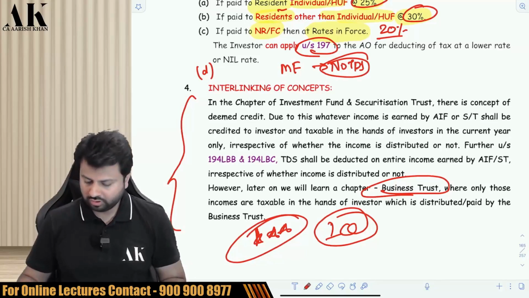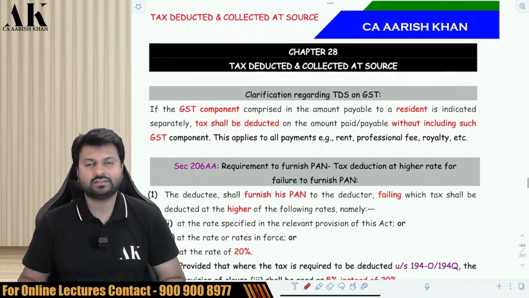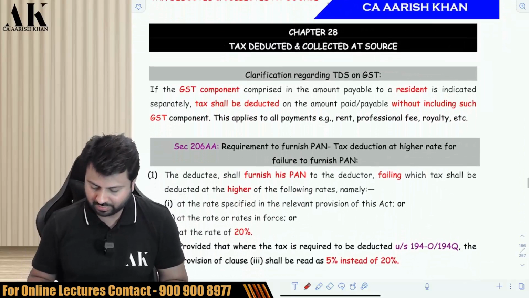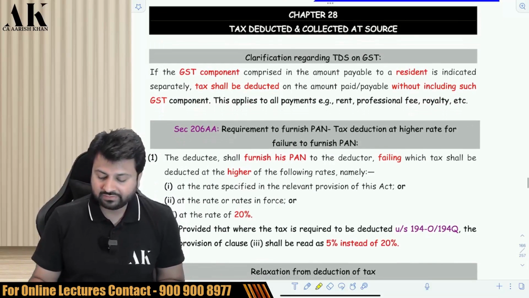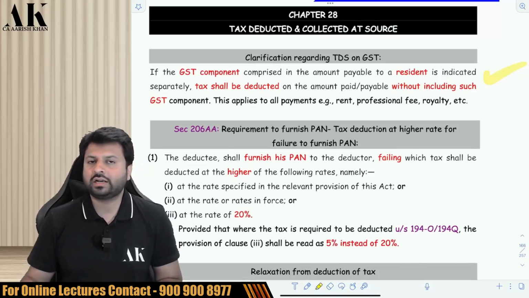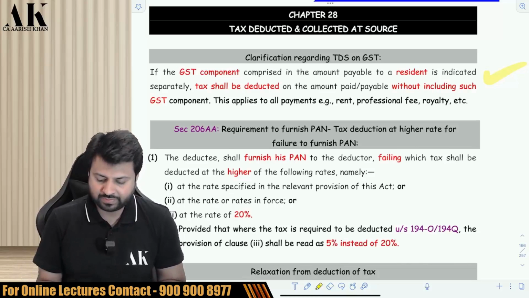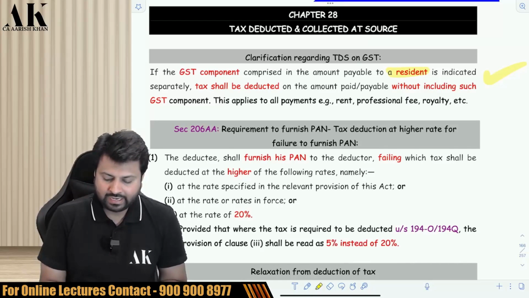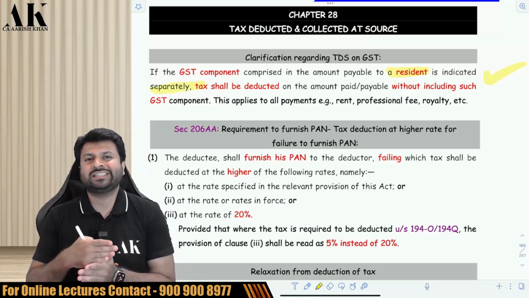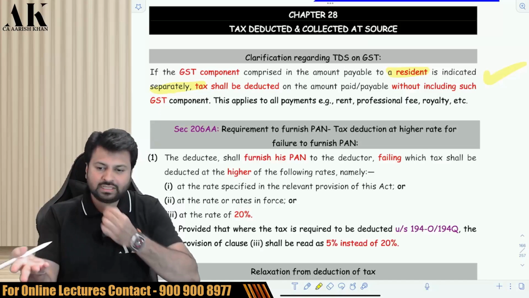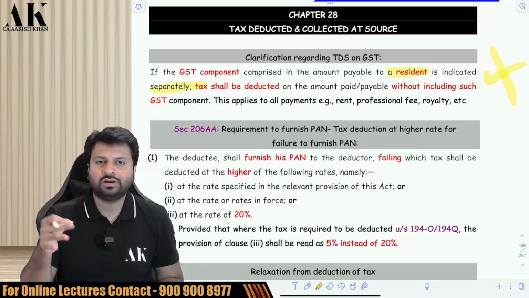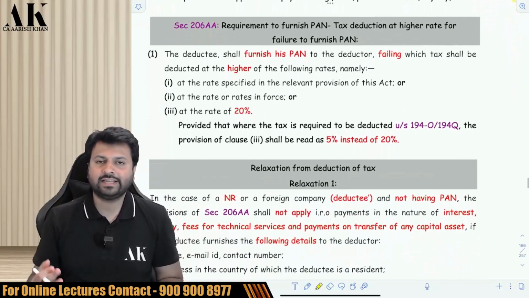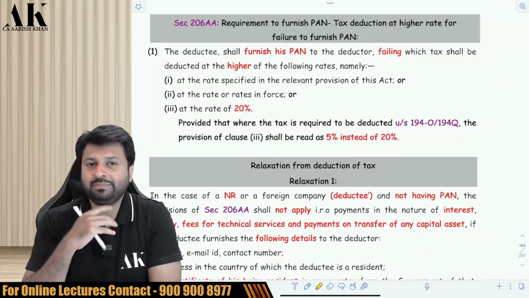So now let's move on to one of the most important topics of your CA Final syllabus, and that is TDS and TCS. Let's talk about TDS first, and then we'll talk about TCS later on. The first thing I would like to say: there is no TDS to be deducted on the GST portion if it is paid to residents and GST is separately indicated in the invoice. You have to deduct TDS on the other than GST portion. Okay. Next. Generally, the payee has to give a PAN.